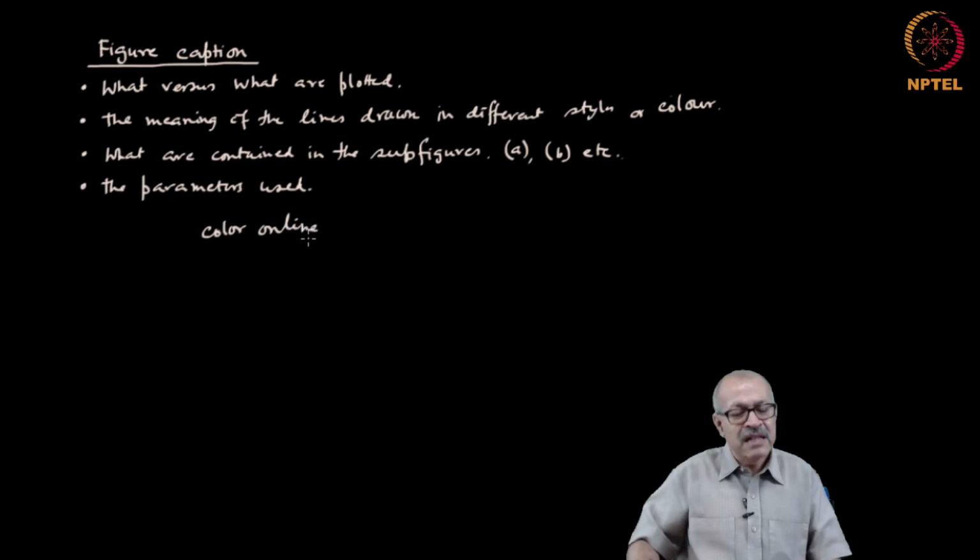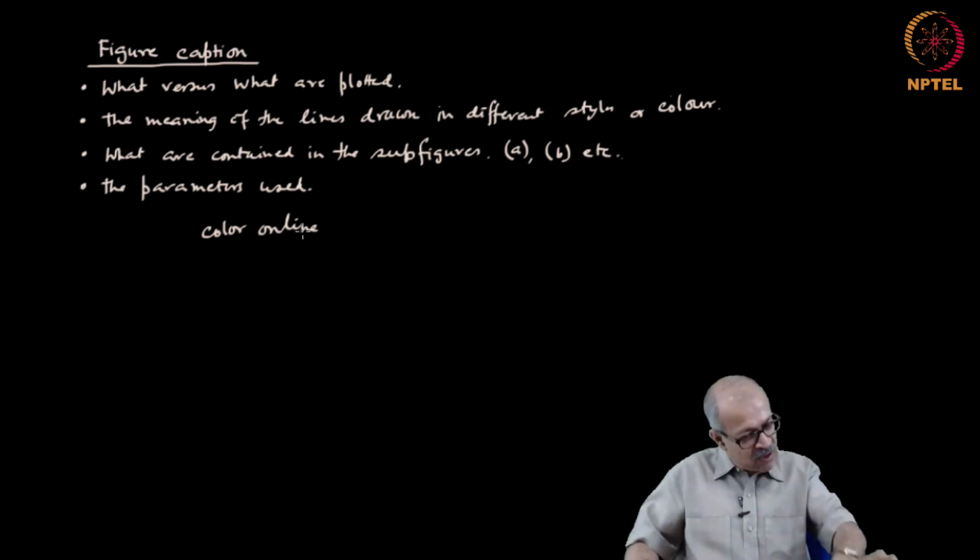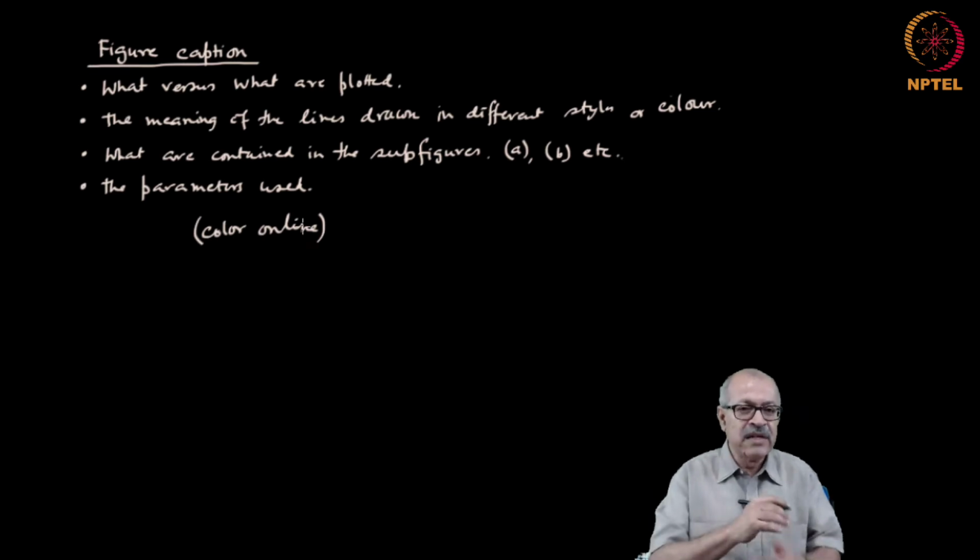This is what we write in the caption itself, so that the reader knows that there is a color version available. So, if I do not understand something, then I can refer to that color version. So, this is something that we put in brackets, so that the reader knows.